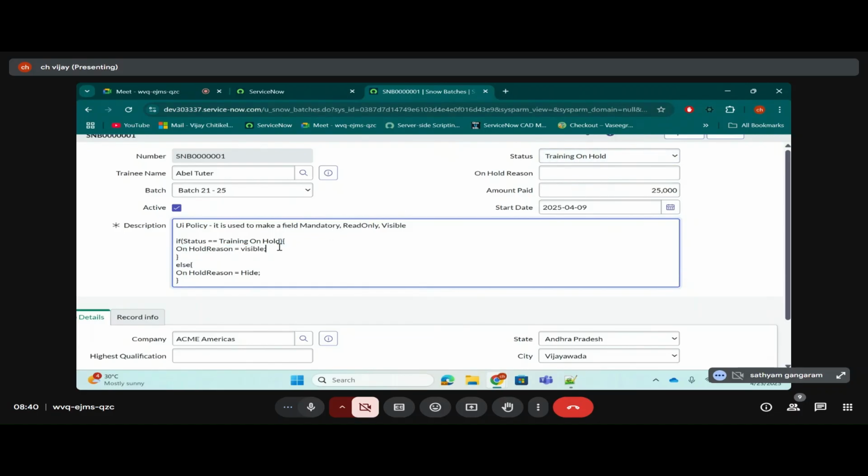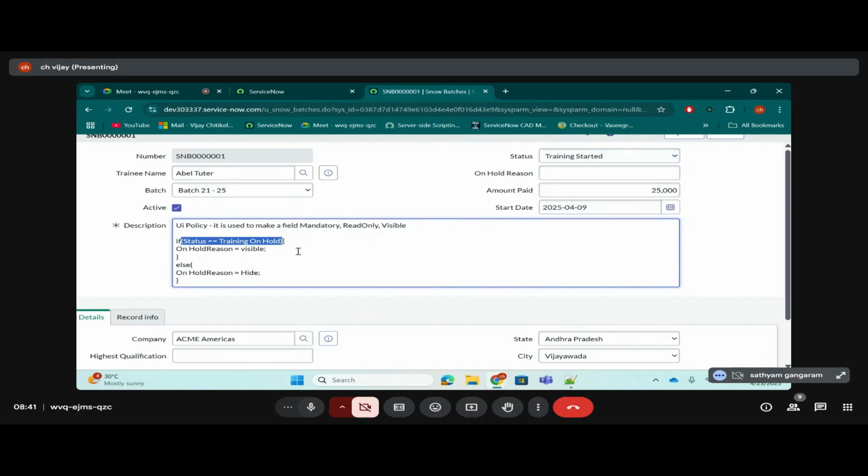Yes. So in the if curly braces, what are you telling the system? Make on hold reason visible. Okay, it will do this. So if the status is selected as running on hold, you are telling the system to make on hold reason visible. Now, let's say I'm giving training started. What will this if return? False, because I'm telling the system status is running on hold, but the status is training started. So it will return false.